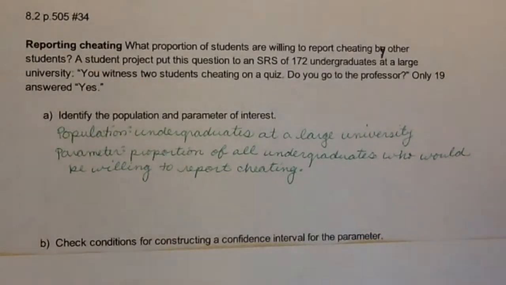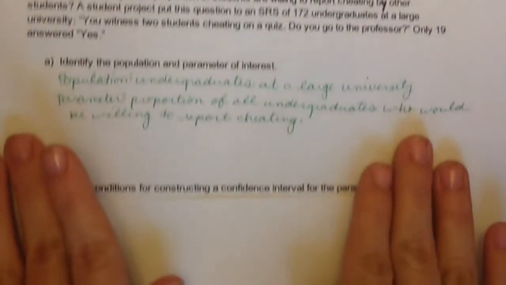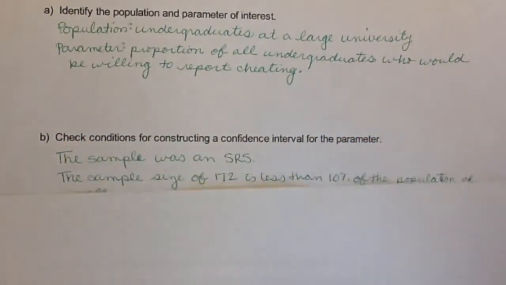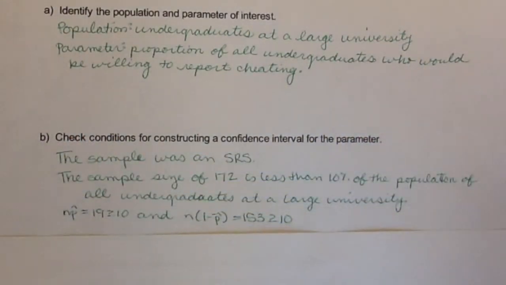Then in part B, it says to check the conditions for constructing a confidence interval for the parameter. You hopefully recognize through your reading that your conditions here are exactly the same as the conditions we just had in chapter 7. So you should be familiar with those 3 conditions. The sample was an SRS. We were told that it was an SRS. Remember, the SRS allows us to infer upon the larger population of the entire university. The sample size of 172 is less than 10% of the population of all undergraduates at a large university.